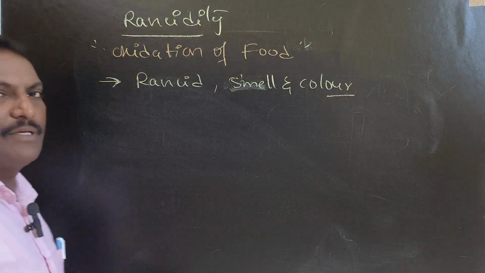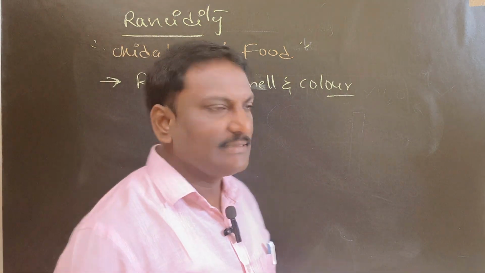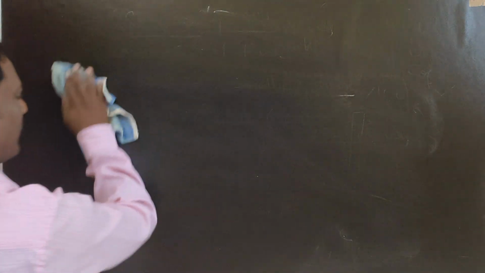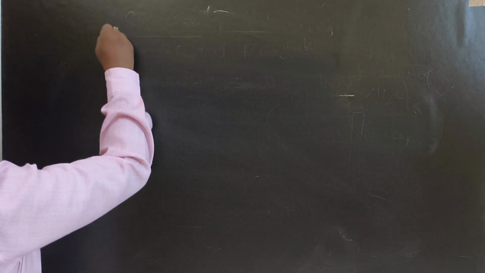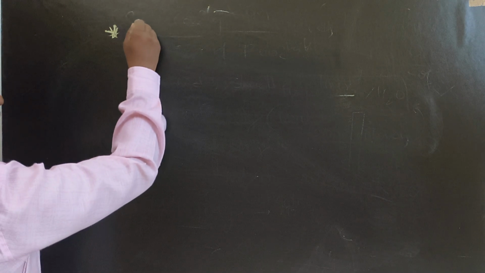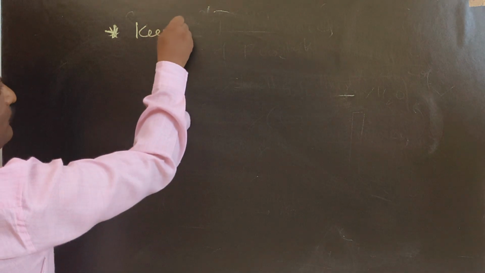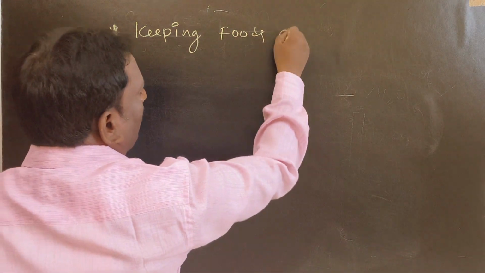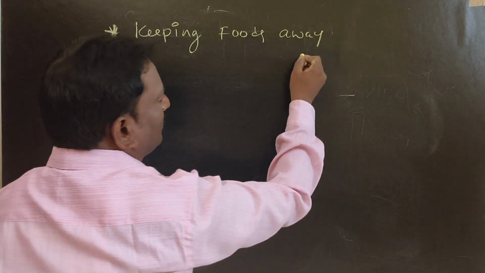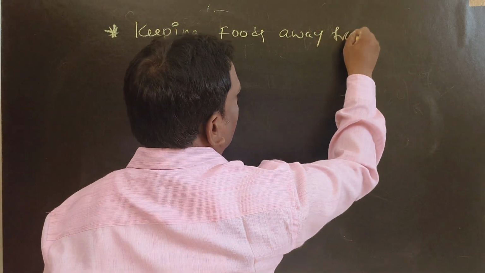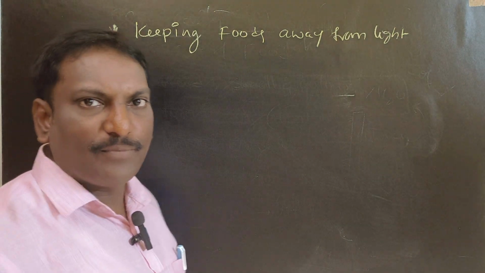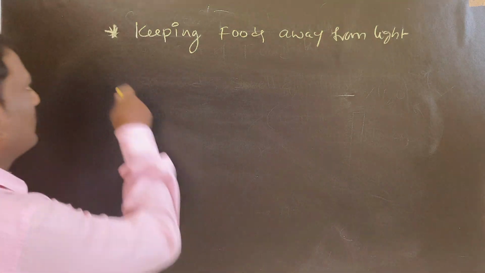What are the prevention methods of rancidity? Write down the prevention methods of rancidity. Keeping food away from sunlight, away from light, is one of the prevention methods.